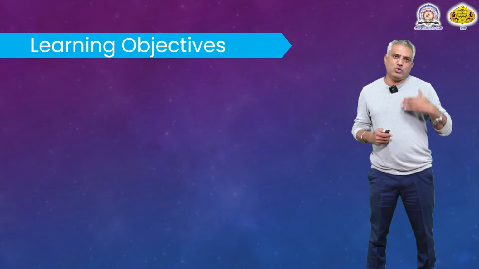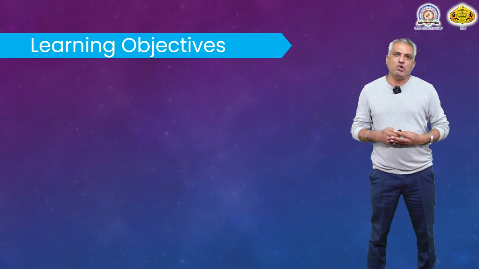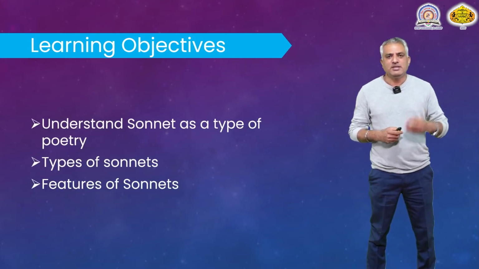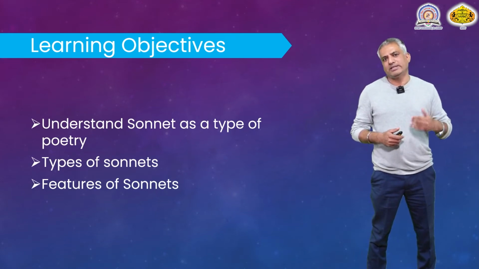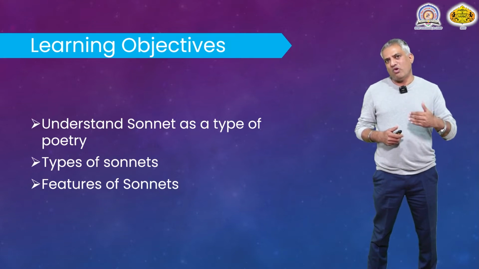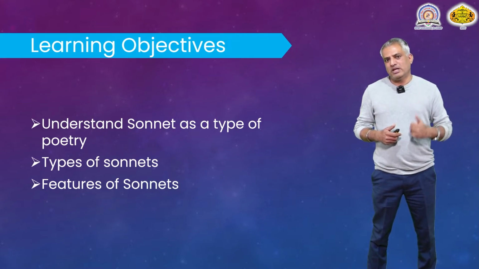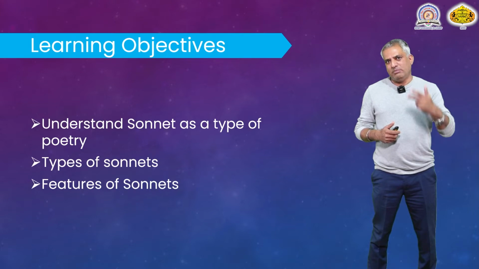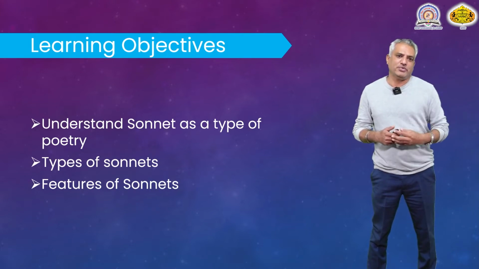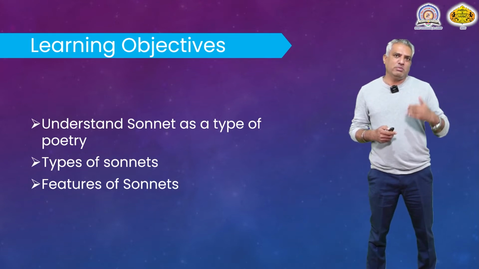Now, let us see some of the learning objectives, what you are supposed to achieve towards the end of today's session. Friends, towards the end of this session, you will be able to understand sonnet as a type of poetry, sonnet as a form of English poetry. You will also be able to understand the two broad types of sonnets. So, you will be able to understand the difference between Shakespearean sonnet and Petrarchan sonnet, and after that you will be able to understand various features related to English sonnets.